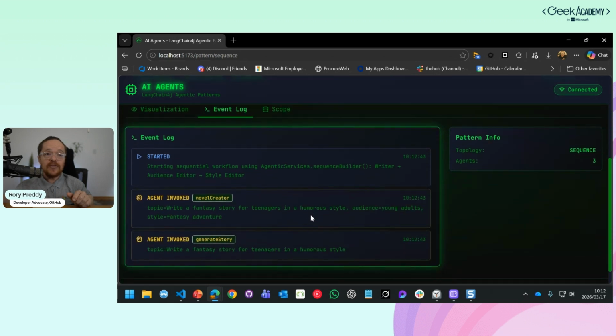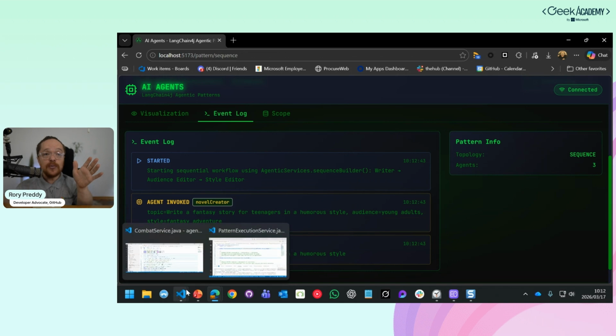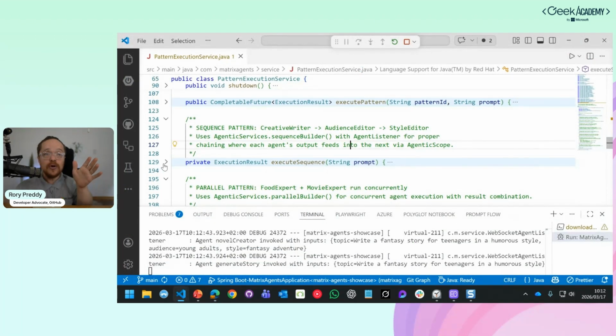And what I've done is I've said, okay, every time you call in an agent, go tell me. So the agent invoked is the novel creator. And then we've got one generate stories. I'm going to come back to that now because I'm going to show you the code that we've got here.